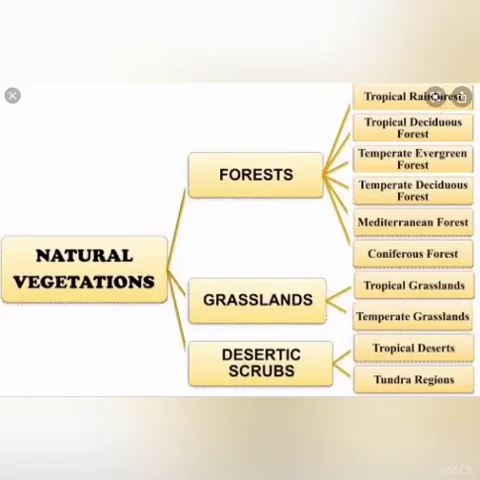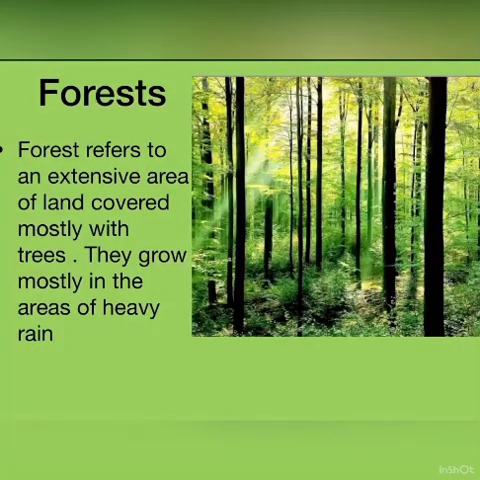Now we will be discussing the different types of natural vegetation. Natural vegetation is divided into forest, grassland and desertic scrubs. Forests are further divided into tropical rainforest, tropical deciduous forest, temperate evergreen forest, temperate deciduous forest, Mediterranean forest and coniferous forest. Grasslands into tropical grasslands and temperate grasslands, and deserts into tropical desert, scrubs and tundra vegetation.